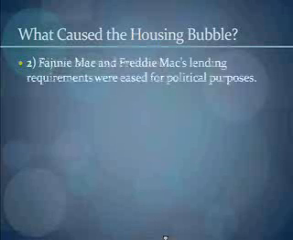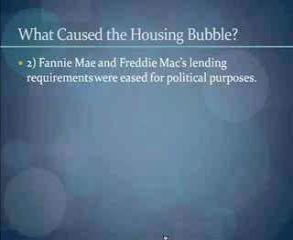Also, Fannie Mae and Freddie Mac's lending requirements were eased. Well, why was that? Well, because during the 90s and the early part of this decade, it was a popular political thing to talk about affordable housing for everyone. The politicians were talking about giving housing to minorities and to low-income people, to everybody. We've got to give everybody housing. And because Fannie Mae and Freddie Mac are government-sponsored entities, they were influenced by this. So their lending requirements were eased so they could get loans that were more high risk.